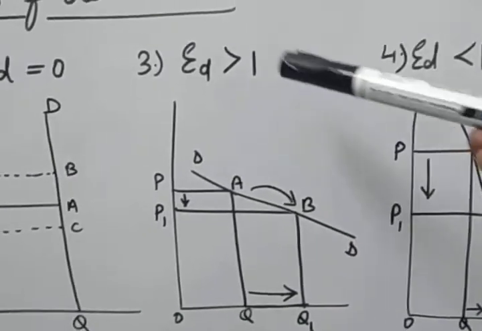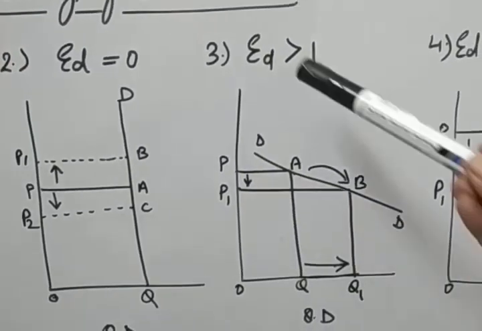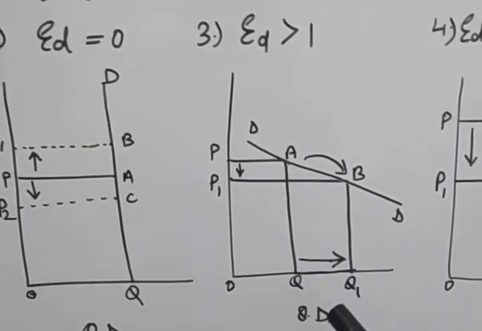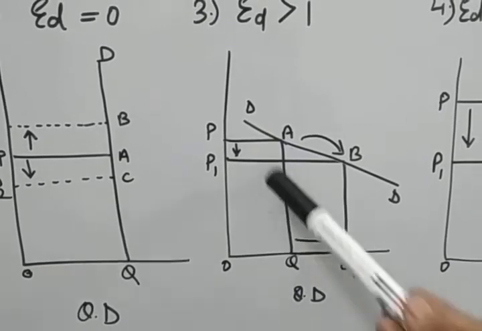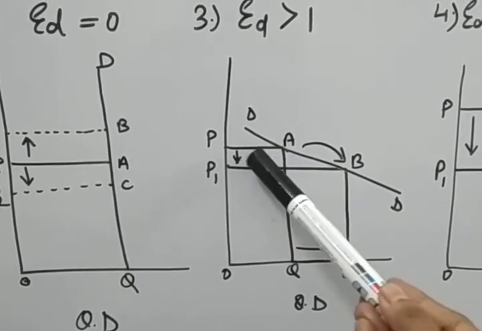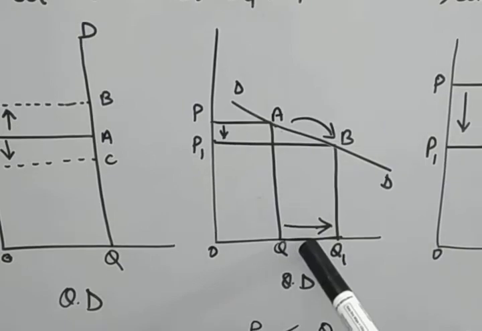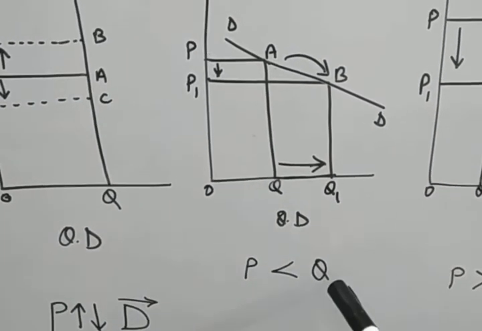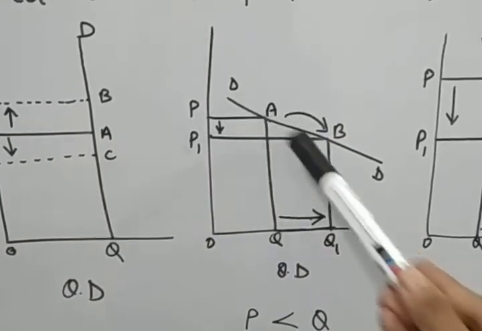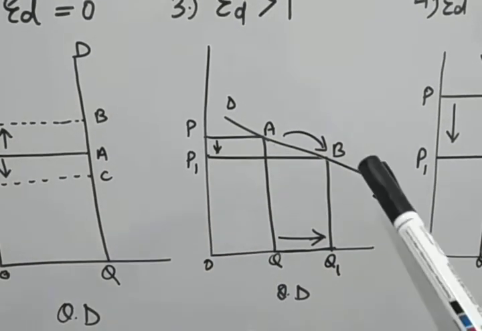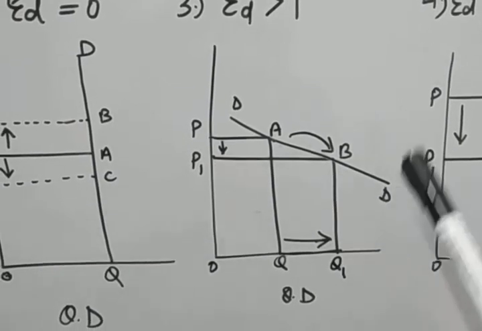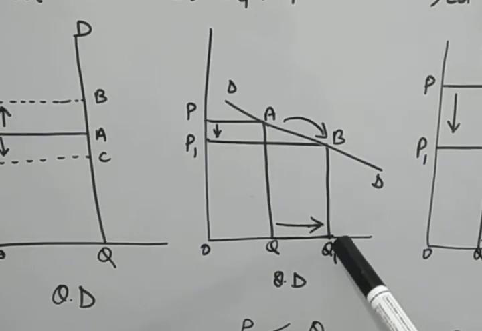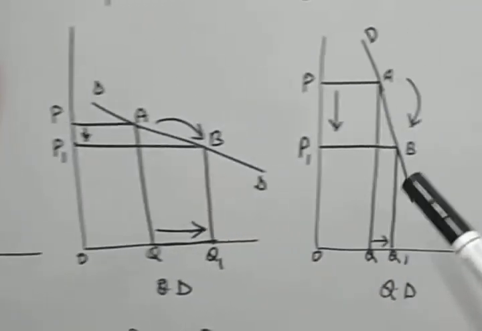Now the highly elastic demand curve, where elasticity is greater than 1. That means if there is a little fluctuation in the price, more quantity is affected. That means if there is a 10% change in the price, there will be a 20% change in the quantity. So the percentage change in the price is less than the percentage change in the quantity. The shape of the demand curve is flatter. Example, luxurious goods like diamonds, cars. If there is even a little change in price, definitely the quantity will be affected more.